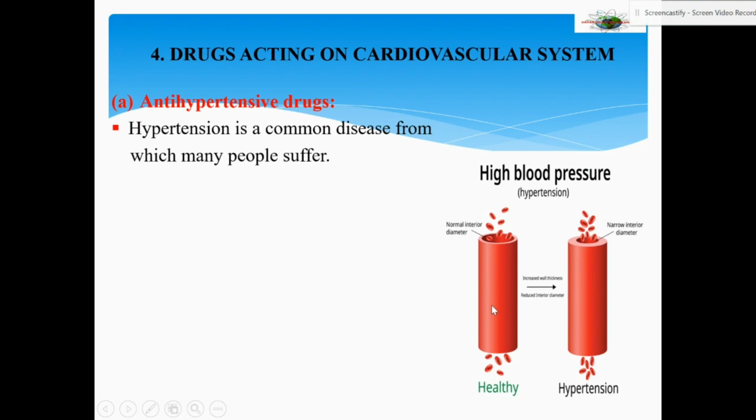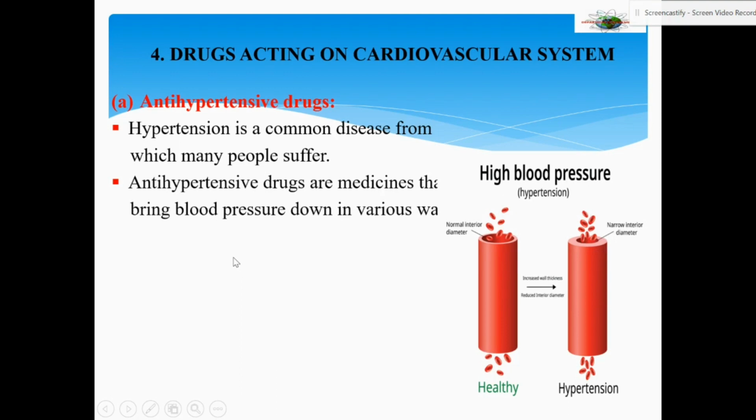Whereas if you see a healthy blood vessel, its walls are very thin, lumen is large, that is the tube is large, so the blood corpuscles are coming out at leisure freely. Here you can see they are coming out in the form of a pump, and the lumen also has become very narrow. And these are the medicines which bring blood pressure down in various ways.